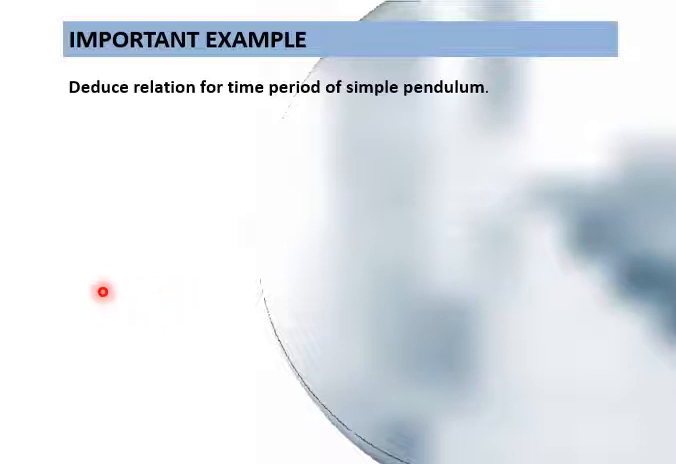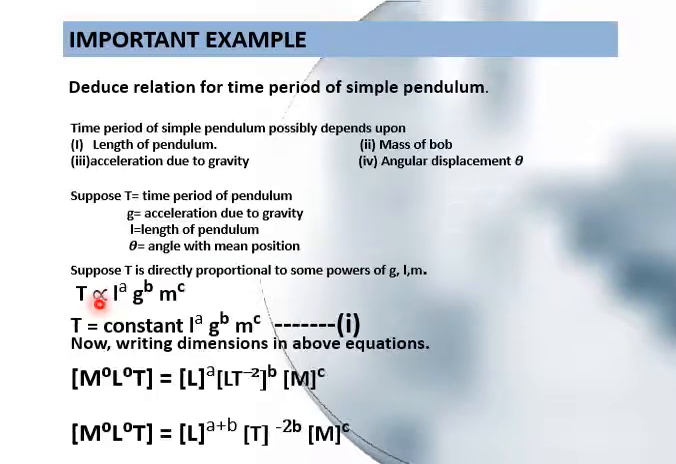As we are discussing the dimensions, we have to deal with powers as well. So where is this theta? As theta is a constant, it has no dimension, so we have to neglect it in this formula. By removing this sign, there is some constant of proportionality. So T is equal to constant L power a, g power b, m power c. This is your equation number 1.